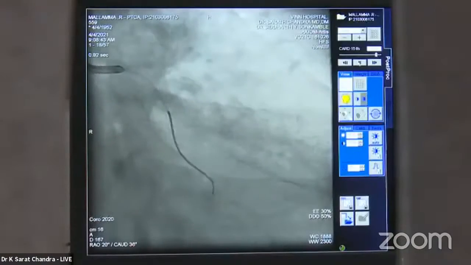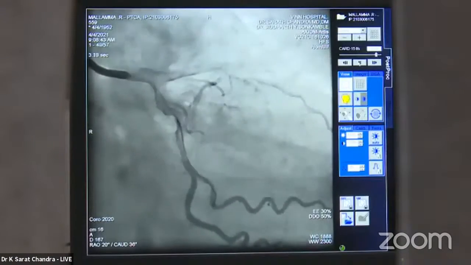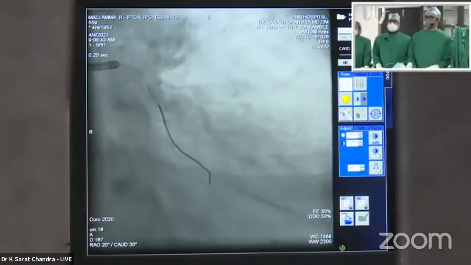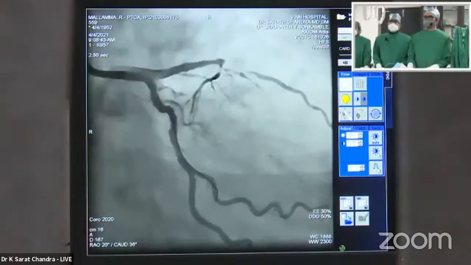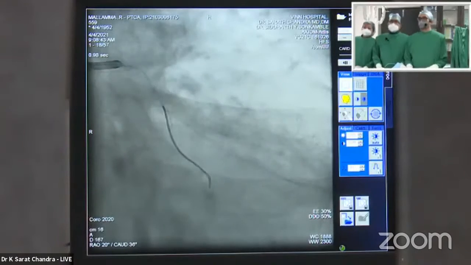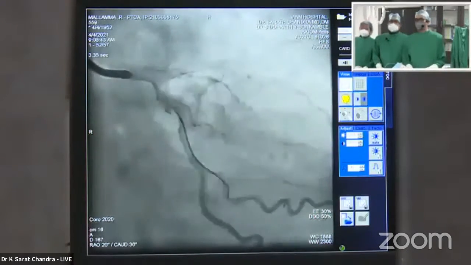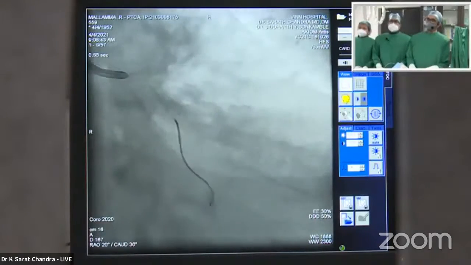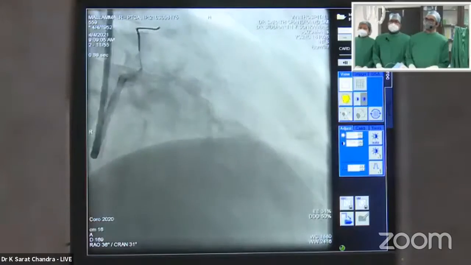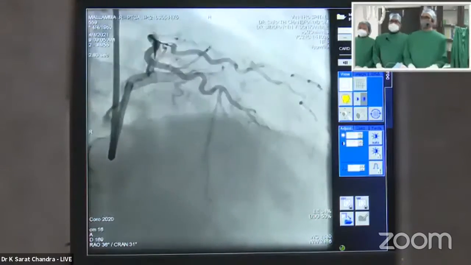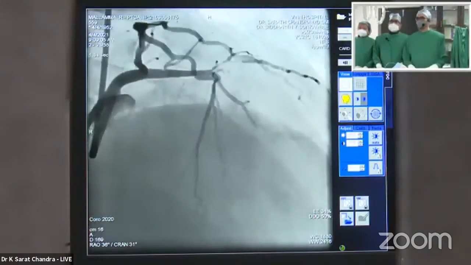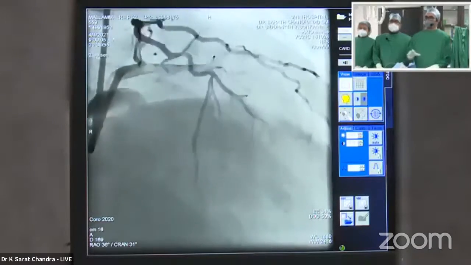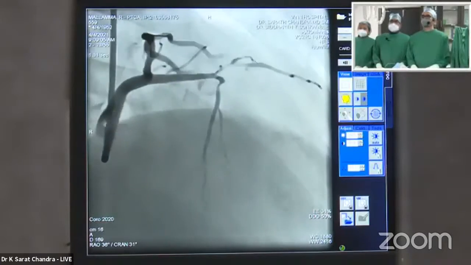So yeah, it took a little effort to engage the guiding catheter. Therefore, we put a wire into the circ and then engaged it. You can see here, there is a sizable diagonal with a very critical ostial diagonal lesion extending beyond 10 millimeters easily, you can say. Now, next one. Yeah, you can see here that the diagonal is a large vessel with 90% plus lesion in the diagonal. And there is a near total occlusion in the LAD.